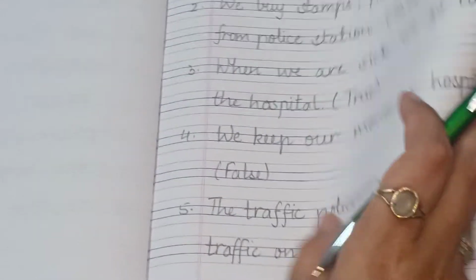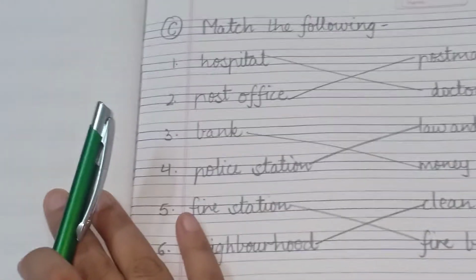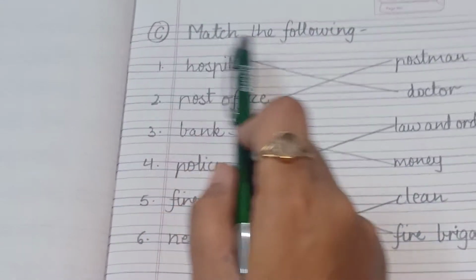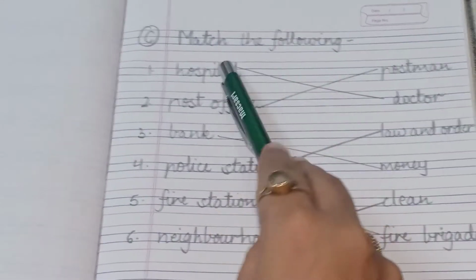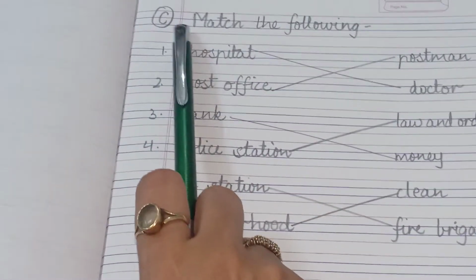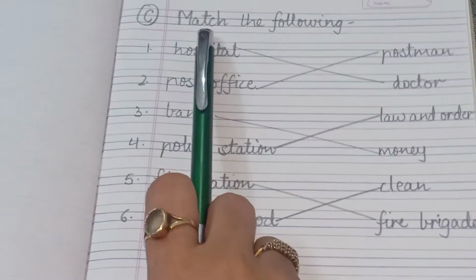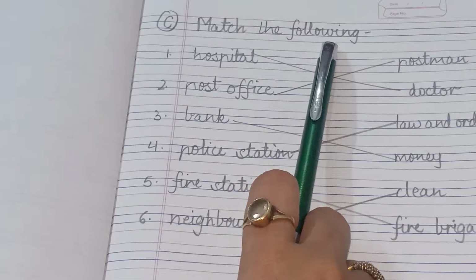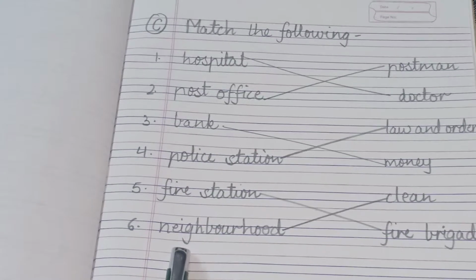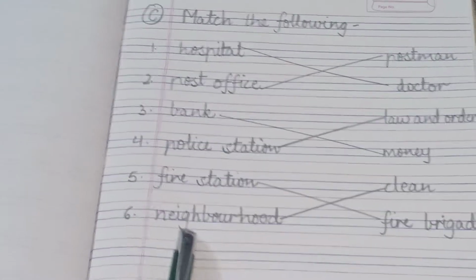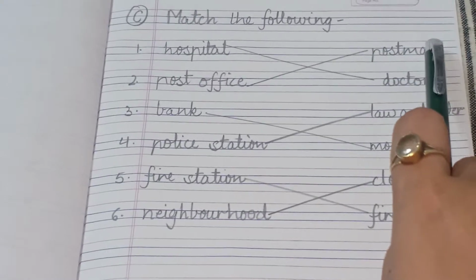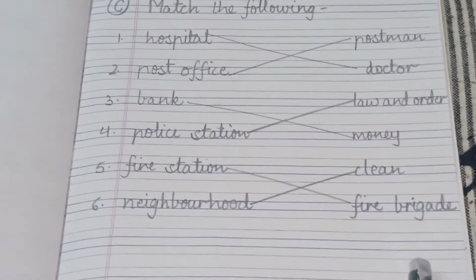Okay, then the next part which I am going to give you today is part number C, that is match the following. So in this, first of all, you will mention the part, that is C. Then you will write the heading match the following, and then on one side very neatly, very nicely you will write the words, and leaving some space after that you will write some words here also as answers.